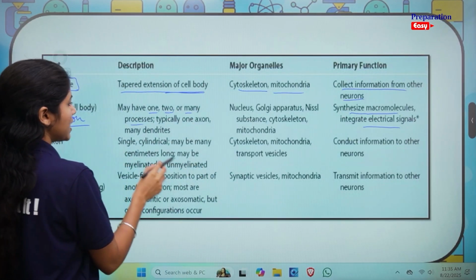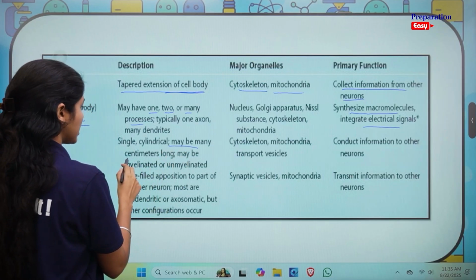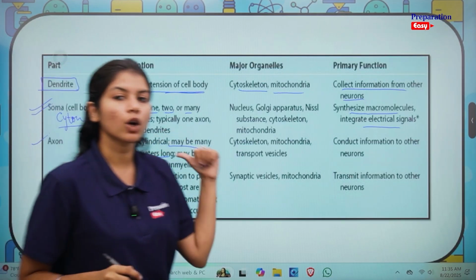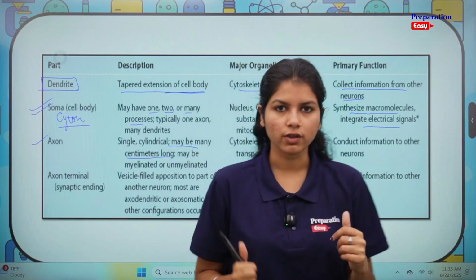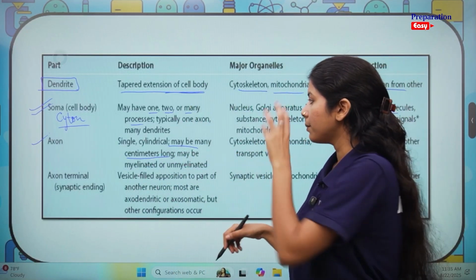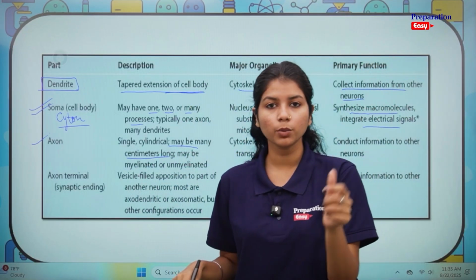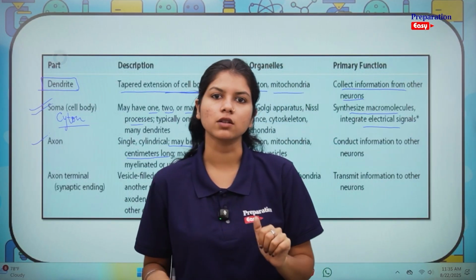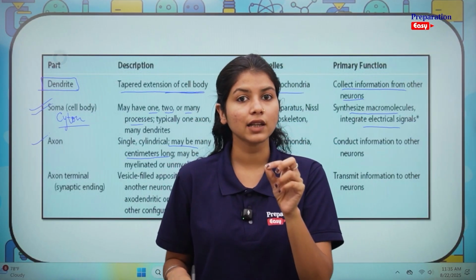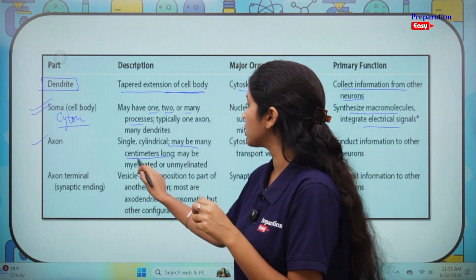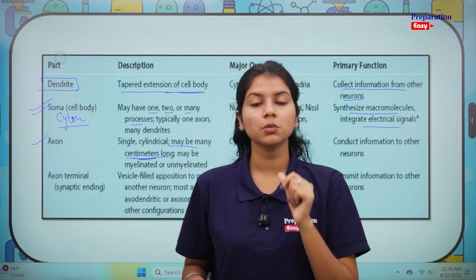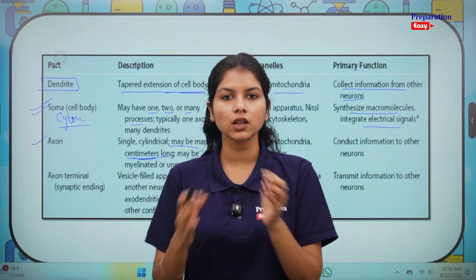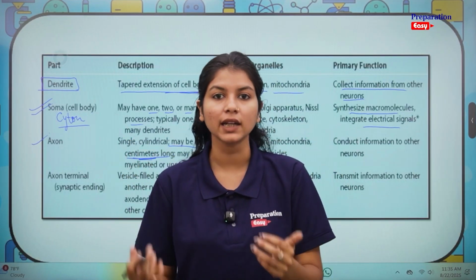It is a single cylindrical process, maybe many centimeters long, maybe myelinated or unmyelinated. We talked about all of this just now. It could be many centimeters long. I hope you know that a normal cell is just a few micrometers big, right? But a nerve cell is actually centimeters long. By centimeters, this statement is telling us that a nerve cell is so long that we can actually see it with our naked eyes.